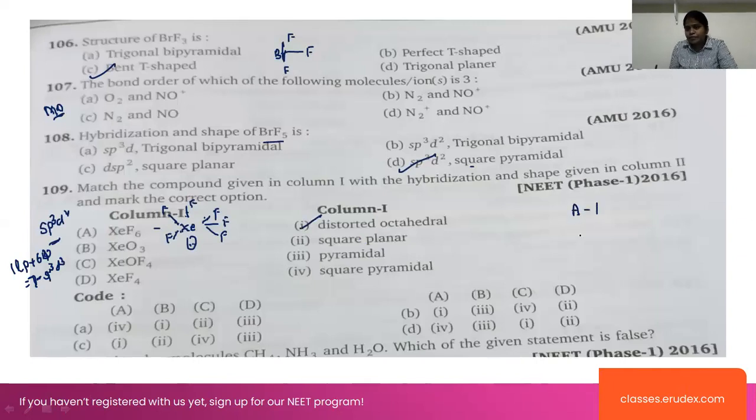Next one, XeO3. In this case of XeO3, we are writing double bond oxygen, double bond oxygen. Here 6 bonds are there and one lone pair of electrons is there. So we have to take the bond pairs plus lone pairs. This will be sp3 hybridization. One lone pair and 3 bond pairs are there. You have to take only the sigma bonds, right? One lone pair plus 3 bond pairs equals 4, and with 1 lone pair present, that means pyramidal structure. For B, we are writing 3 here.